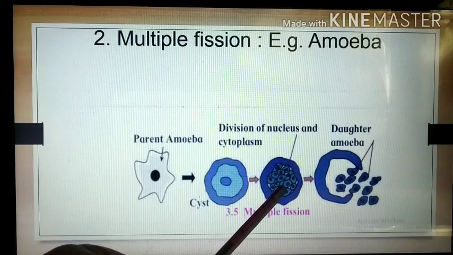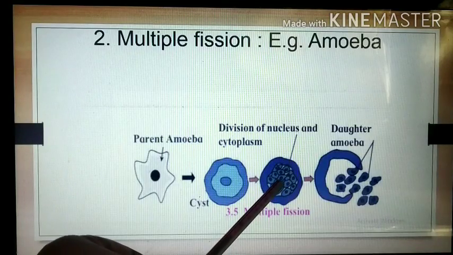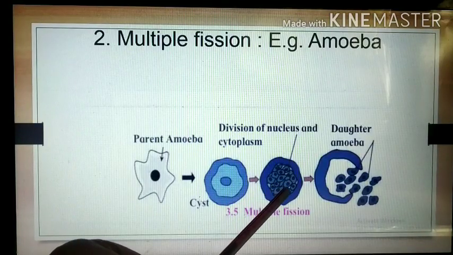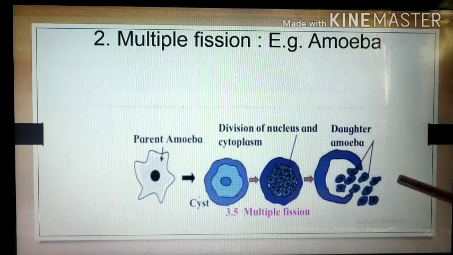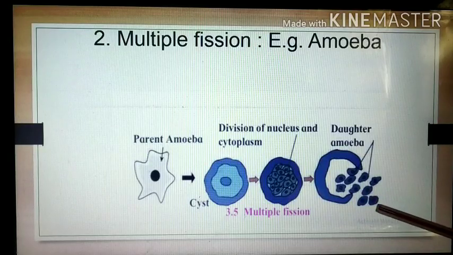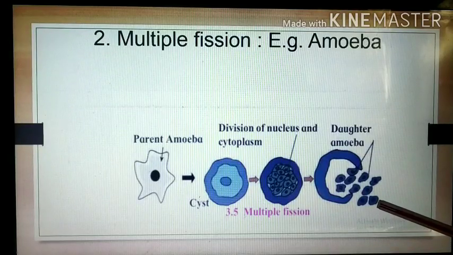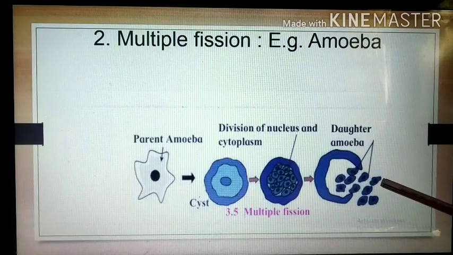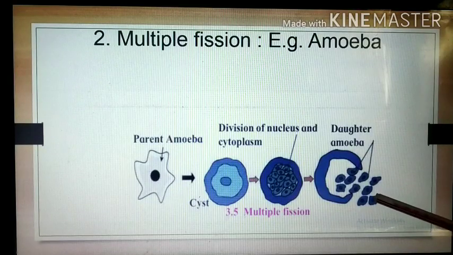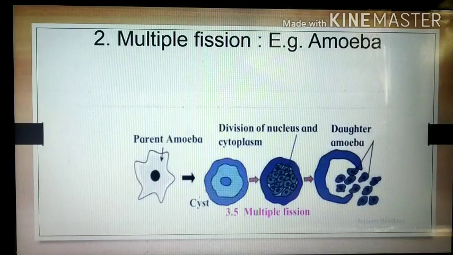When the conditions are favorable, the small daughter amoebae exert pressure on the walls of the cyst from the inner side, so the cyst ruptures and many amoebae ooze out from it. From one amoeba we get many daughter amoebae. So this type of asexual reproduction is called multiple fission. Remember that multiple fission takes place when the conditions are unfavorable for the amoeba.